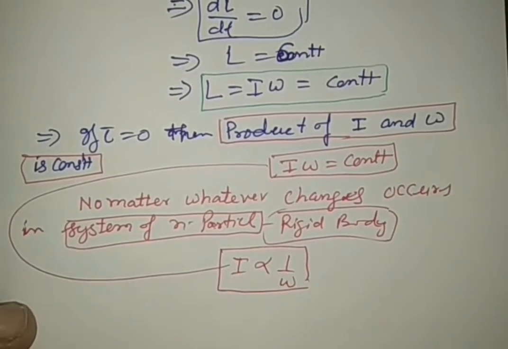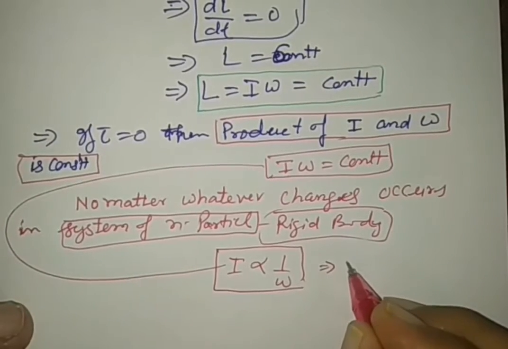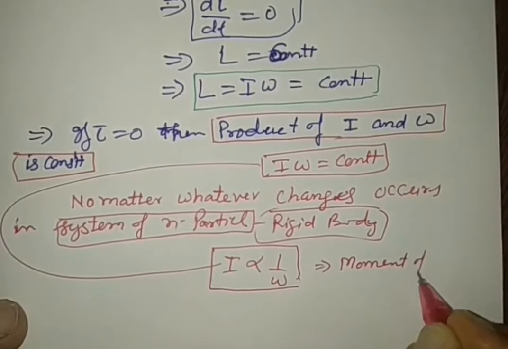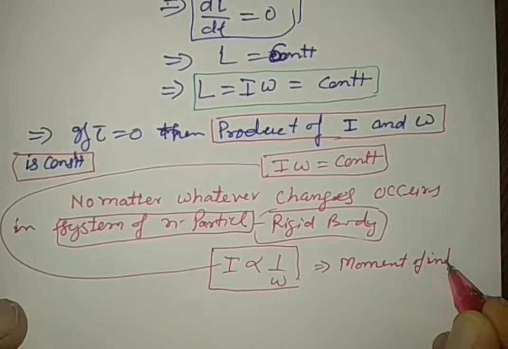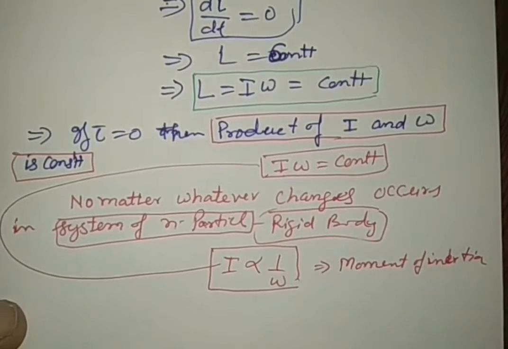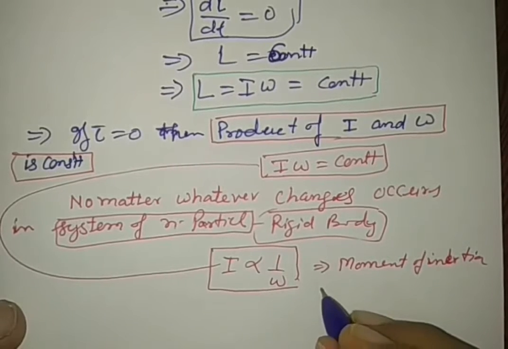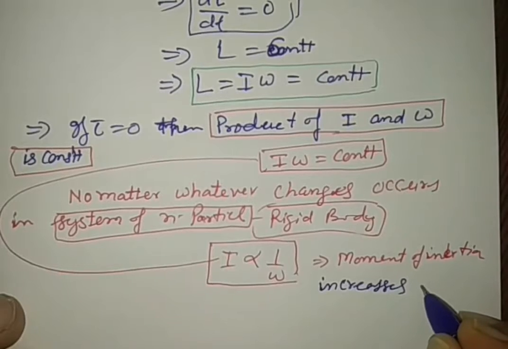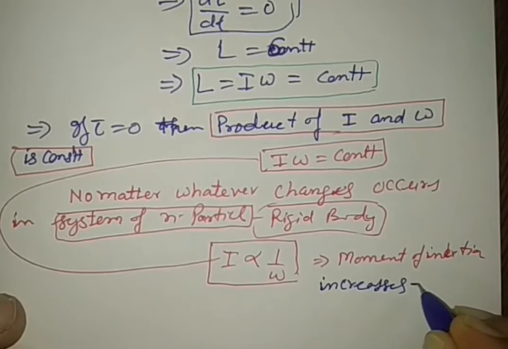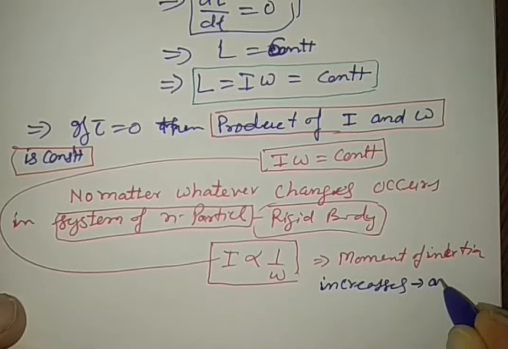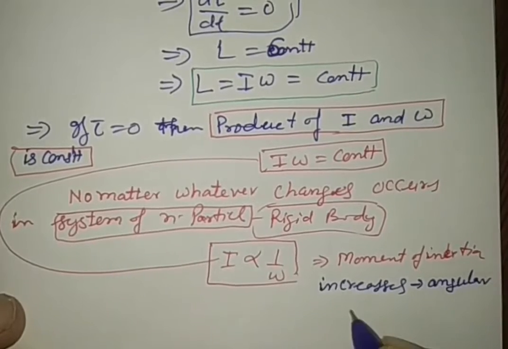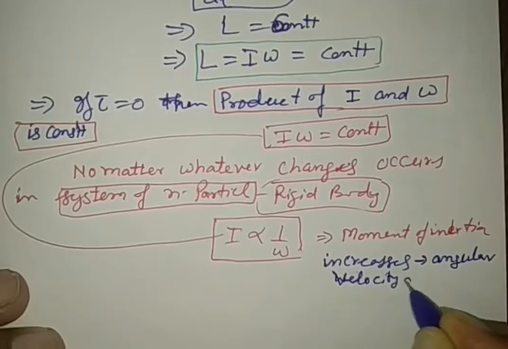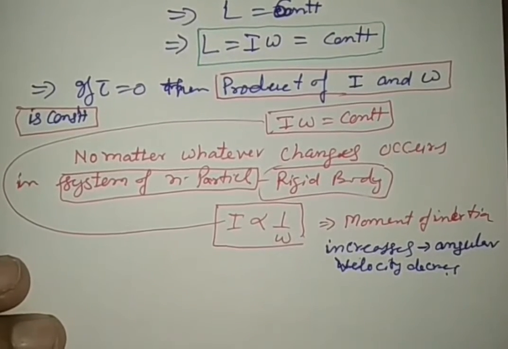If moment of inertia increases, angular velocity decreases. Right?